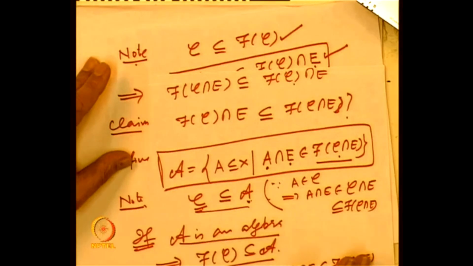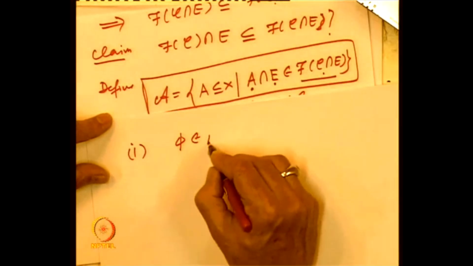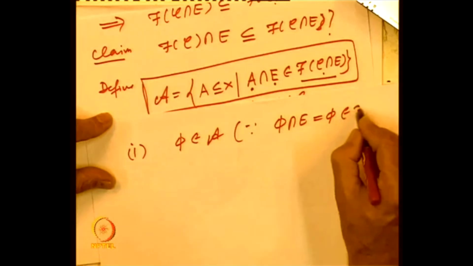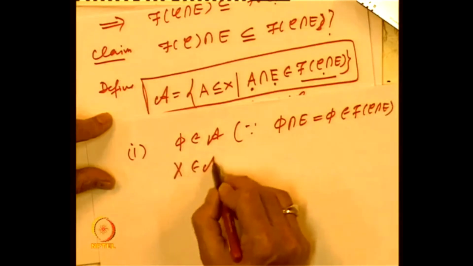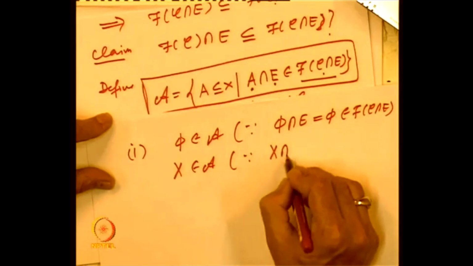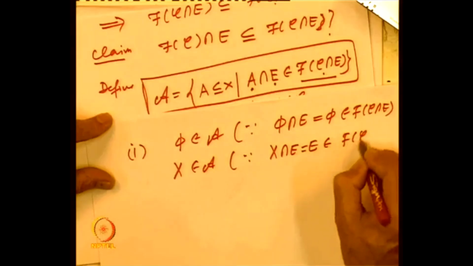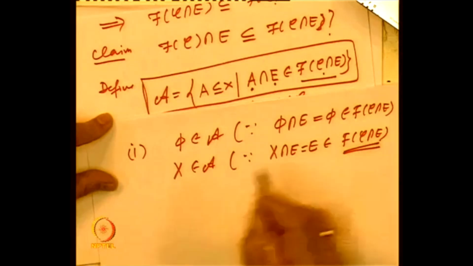So now let us look at this and show this is an algebra of subsets of the set X. So let us start observing. To show that, let us observe 1. Empty set belongs to A because empty set intersection E is empty set, which belongs to f of C intersection E. The whole space X belongs to A because the whole space intersection with E, which is E, belongs to f of C intersection E. Keep in mind, this is the algebra of subsets of E generated by this collection.